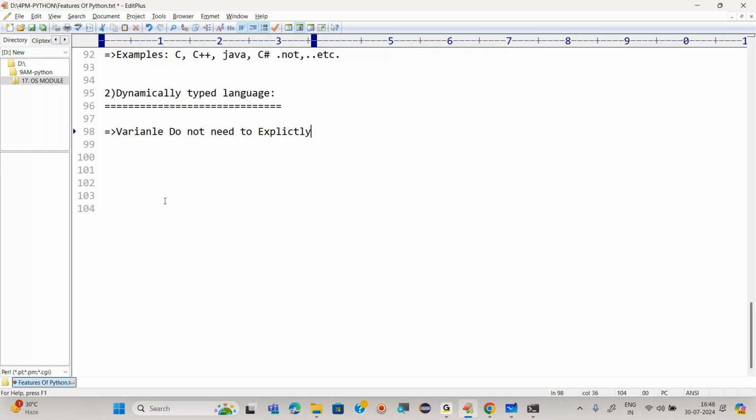What is the meaning of explicitly? Done by the programmer, right? Which is done by the programmer or developer.